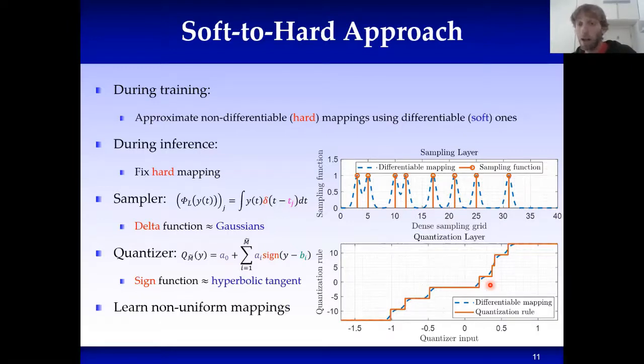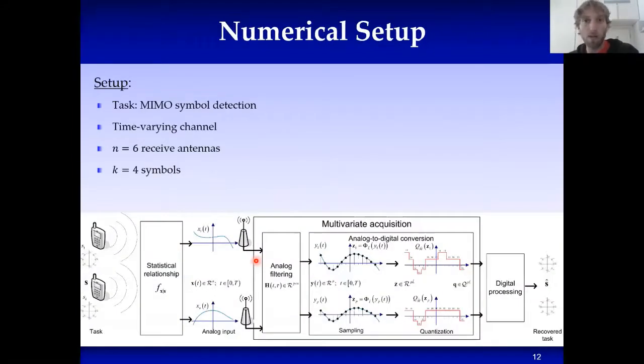This also allows us to learn non-uniform mapping, because we can now learn the time instances, the decision regions, and their associated values as parameters of the network. By doing that, we are able to learn the overall task-based acquisition system. We can test this for a specific numerical setup in which we consider a MIMO symbol detection.